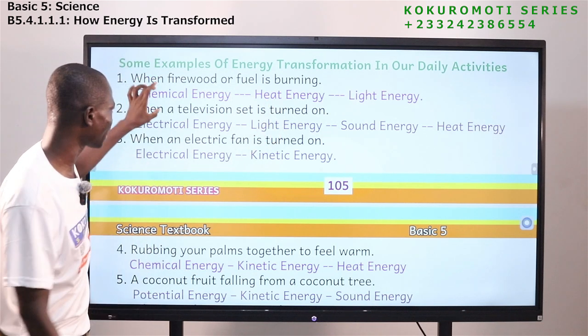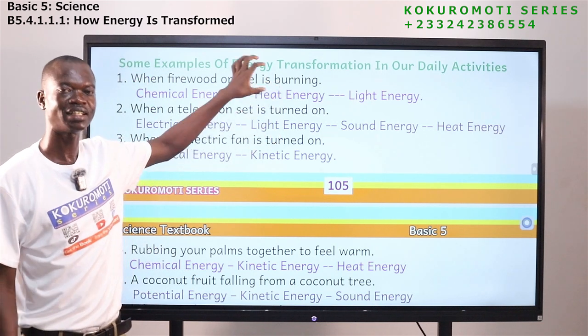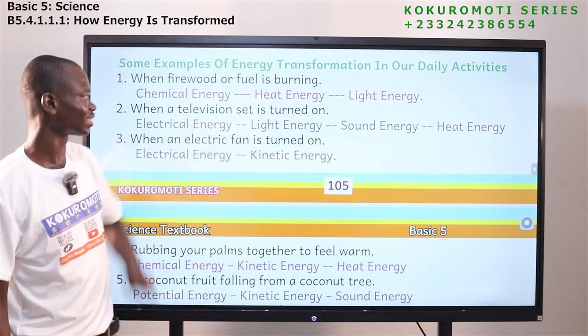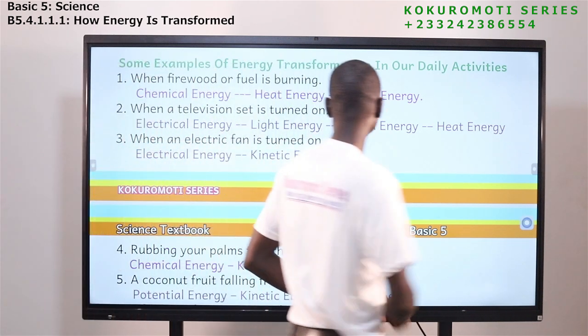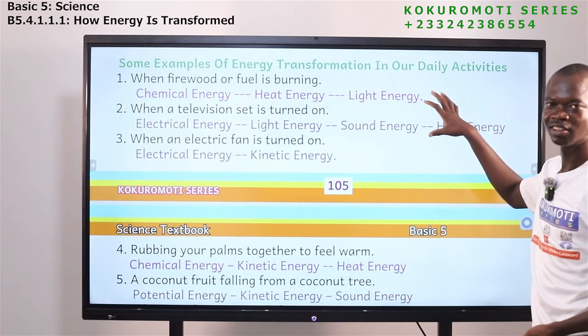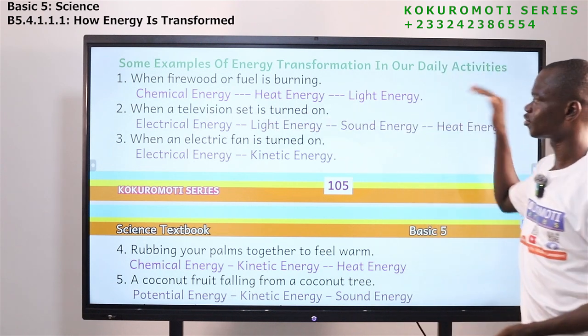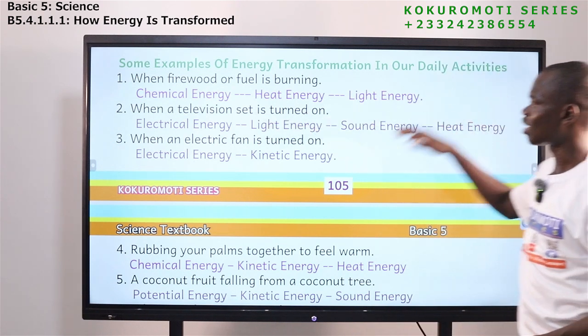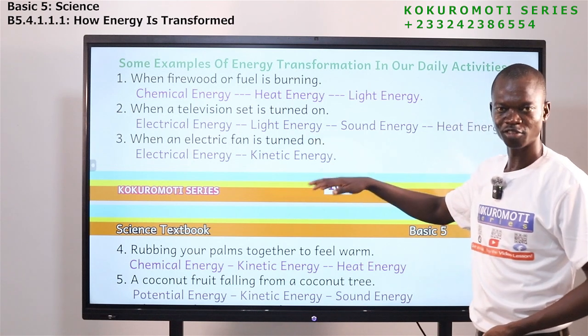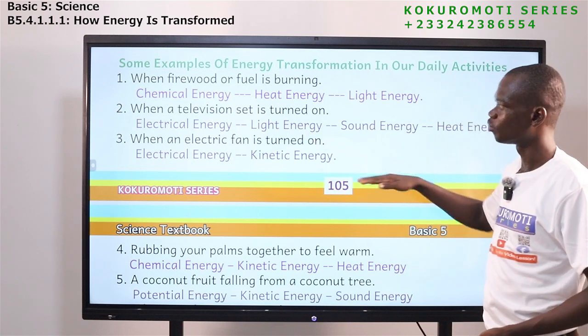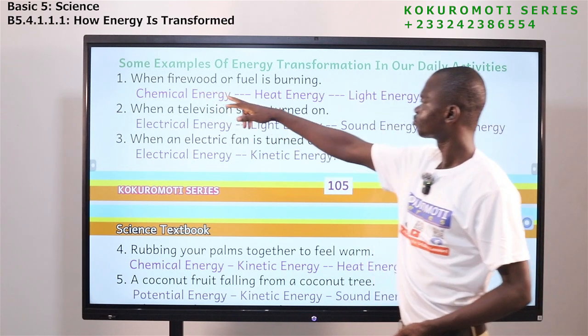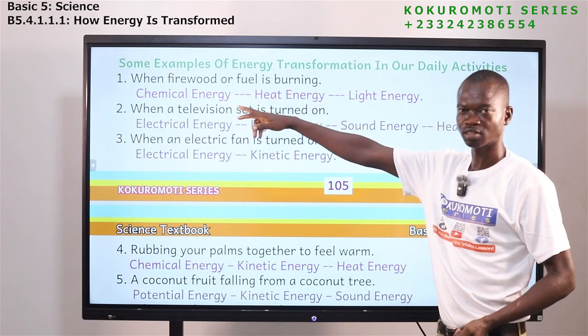So from chemical energy, it will turn to heat energy. After some time, you will see light. So light energy. This is how energy is changed from one form to another when we are burning firewood.